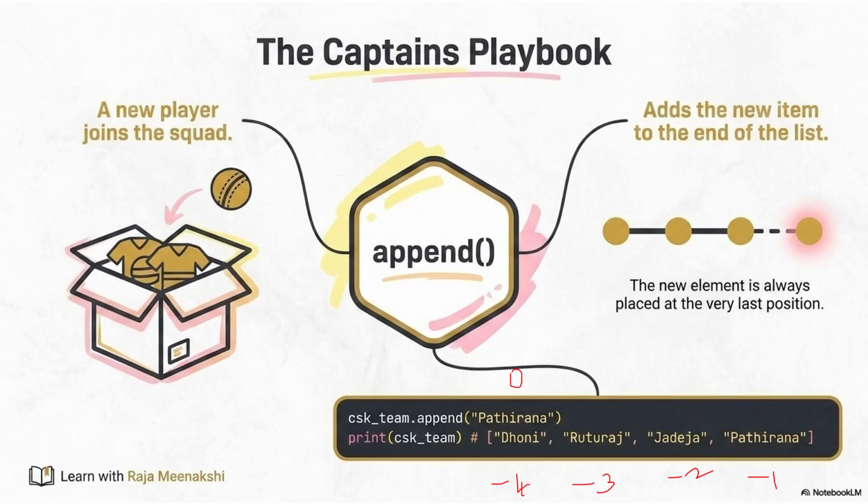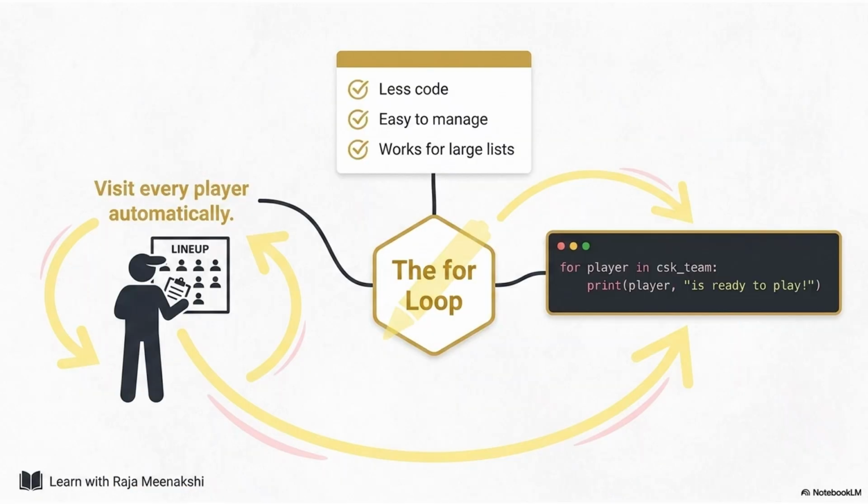Whereas if you are going from left to right, this will be 0, 1, 2, 3. This new character's length also can be found as len of this name, CSK team minus 1. That also can be applicable. Okay, so that is the thing. Append will always add at the last position. There are lots and lots of functionalities. Explore the blog link which I am sharing.